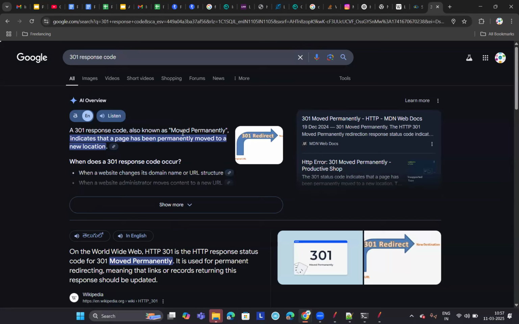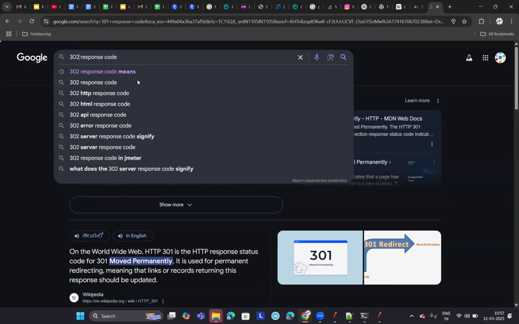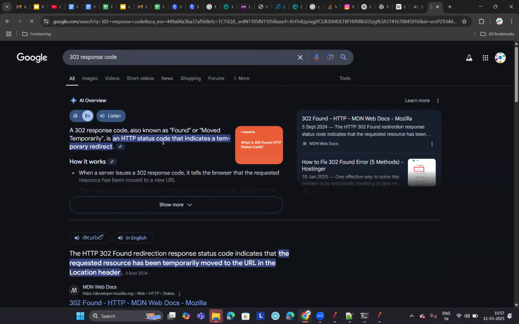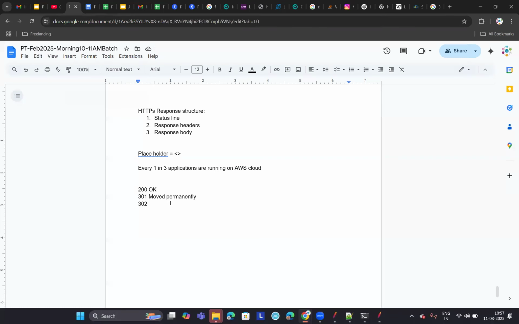So 301 indicates moved permanently. And then 302 is temporary redirect, which indicates a temporary redirect, moved temporarily. I'll note this down. This is also an important one.